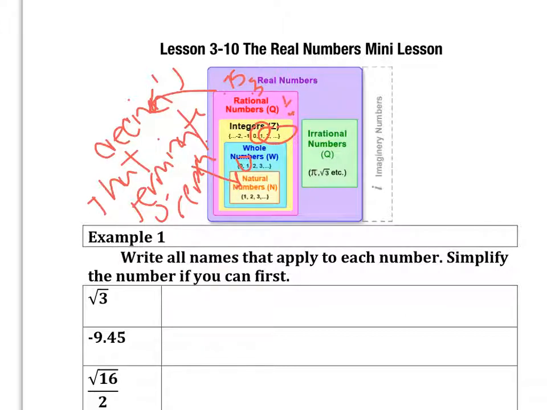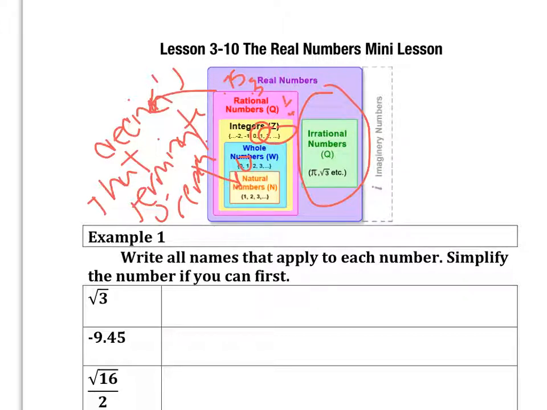Now, within the family of real numbers, there is also another separate group that exists by itself over here, which is irrational numbers. Those are numbers that do not terminate or repeat, so decimals that do not stop. A famous example would be pi. We know that has an ongoing number of digits that never stops. The square root of any non-perfect square also would be considered irrational.